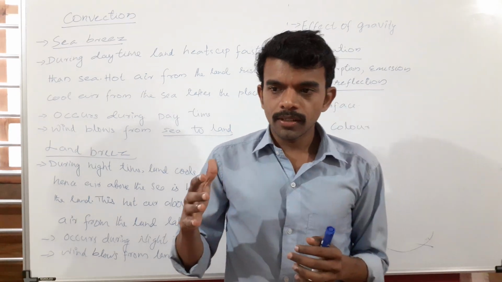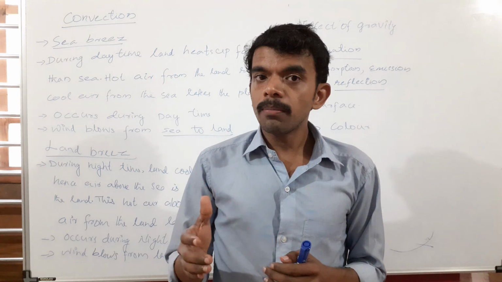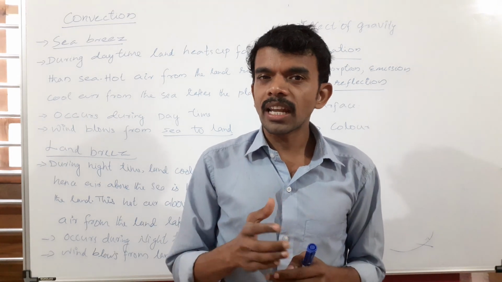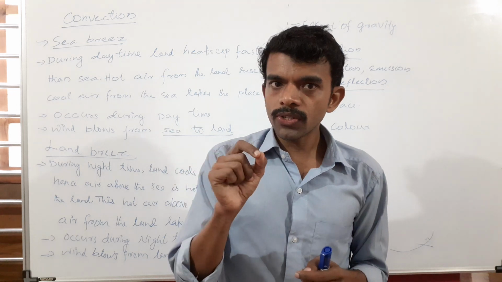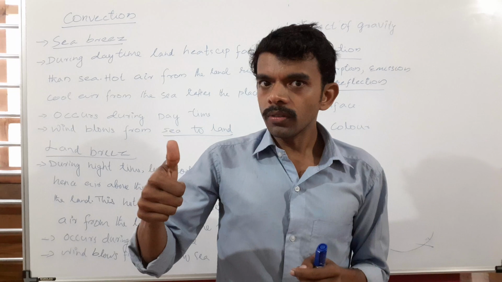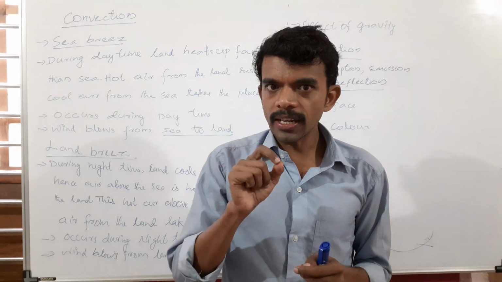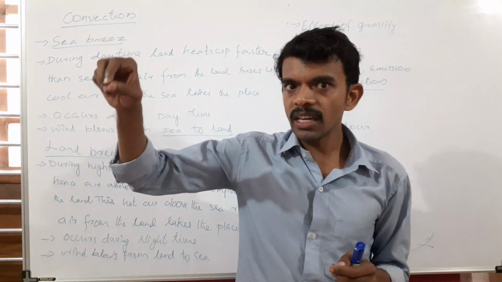So in summer days, we may be asked to wear light colored clothes. Light colored clothes will reflect more and absorb very little. In the summer season, the environment is already very hot.